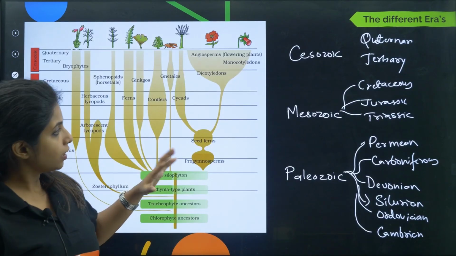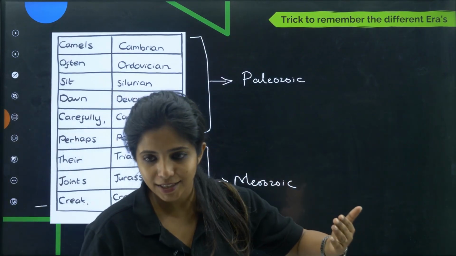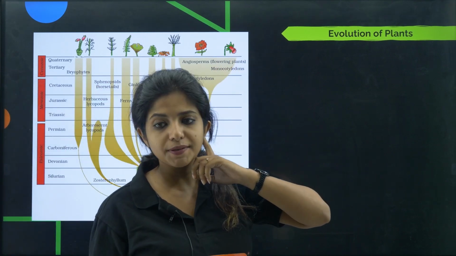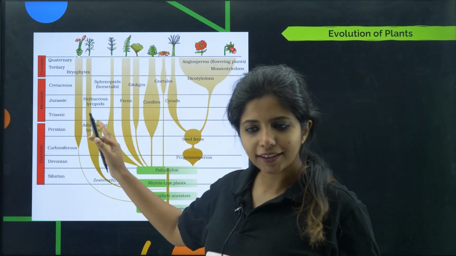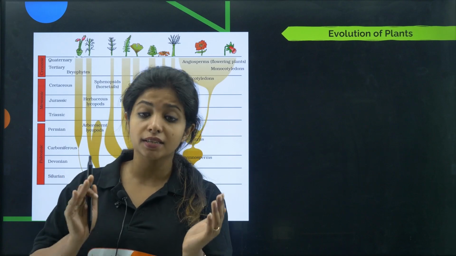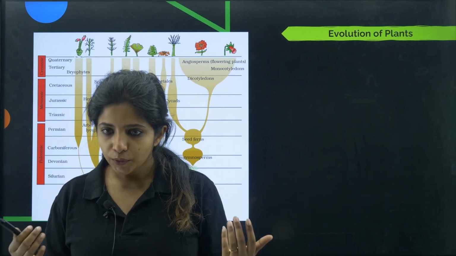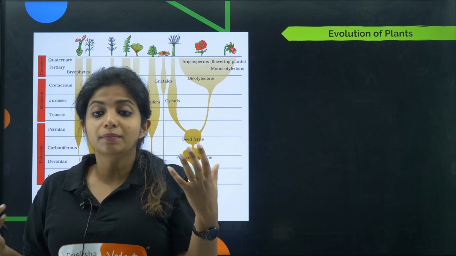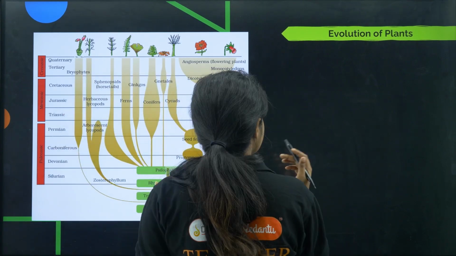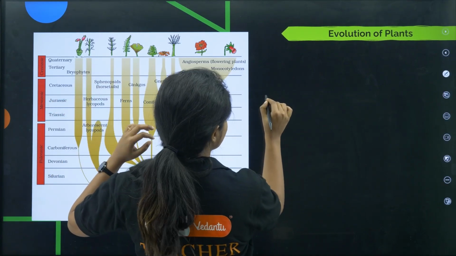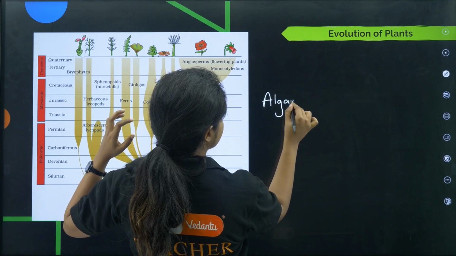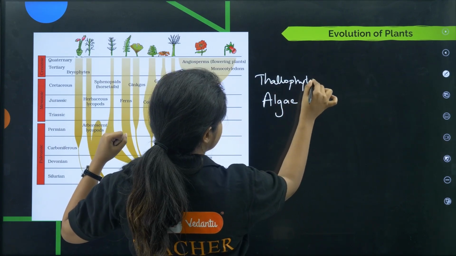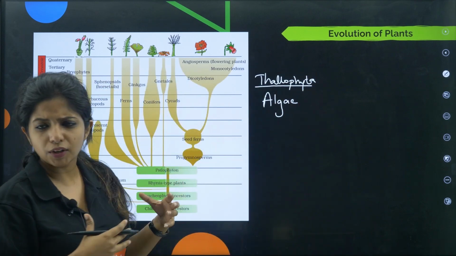Okay, so that's all. Now we will go on to talk about the plants. So let's go ahead with evolution of plants. Before going into this very important chart, we have to have a basic idea of how plants might have evolved. Initially we didn't have the plants that you see today, that is the flower bearing or seed bearing plants. Initially we had a very simple form of plants, and you used to call all of them algae. They used to come under something known as Thallophyta.